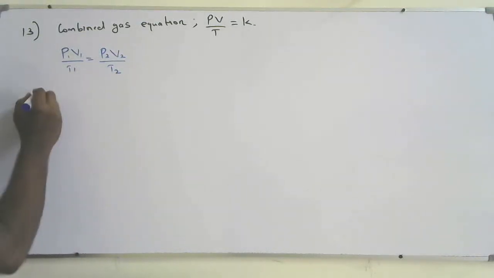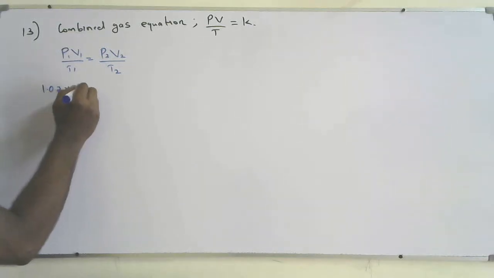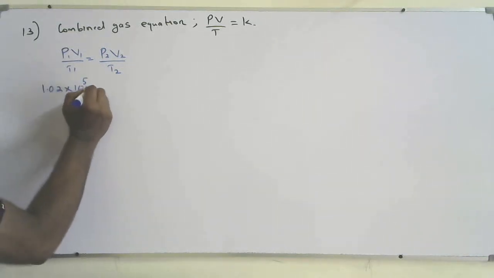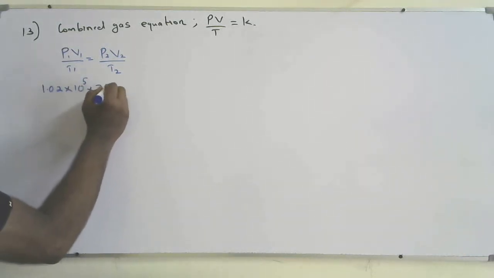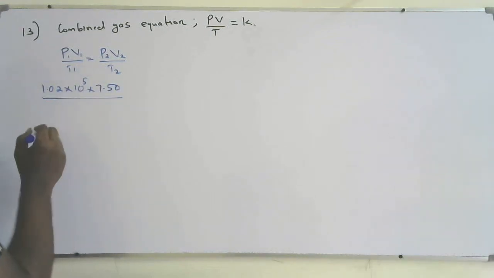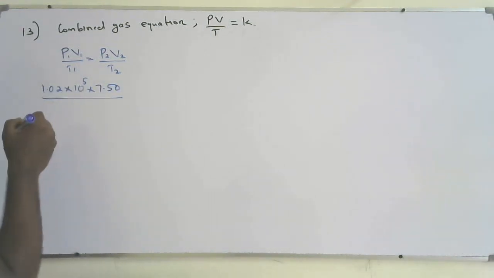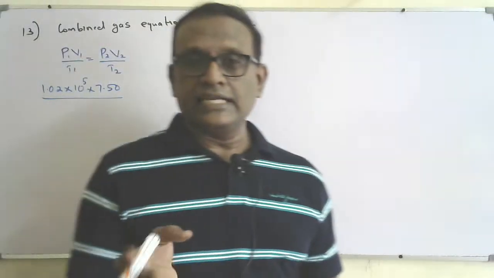So P1 is 1.02 times 10 to the power 5. The volume is 7.50, over T1, where we had to convert 22.5 degrees Celsius to Kelvin.